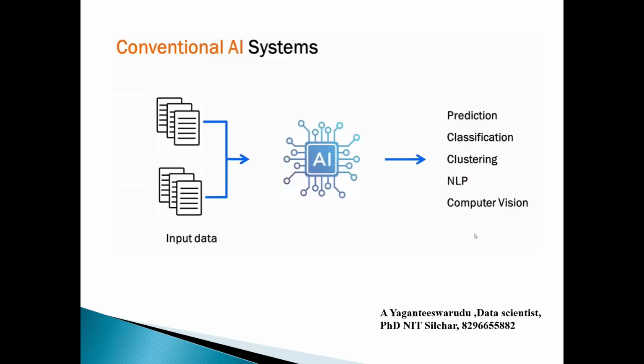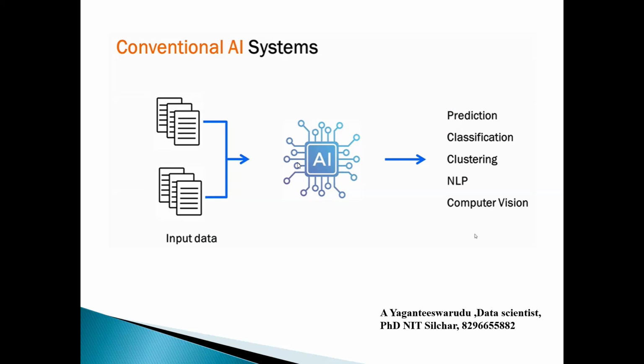So what exactly are conventional AI systems? Already we discussed machine learning and deep learning in separate sessions. What is the difference in generative AI? Conventional AI systems like machine learning or deep learning require input data. For example, if you are doing diabetes prediction, I need to provide the corresponding diabetes data to this machine learning model.